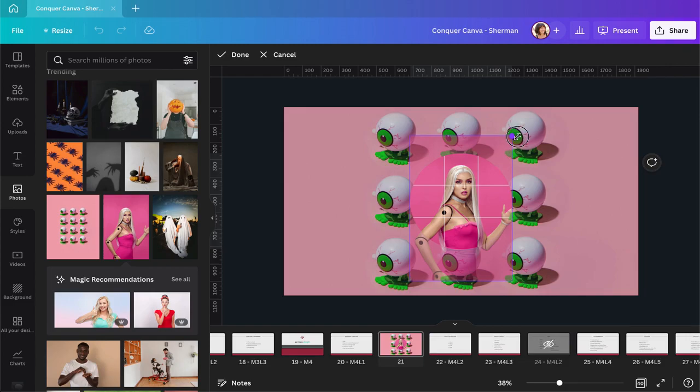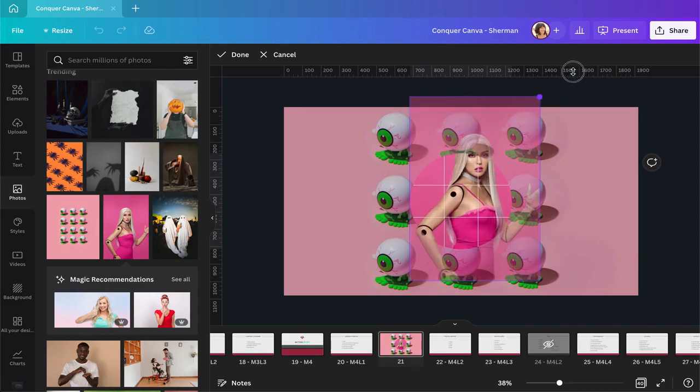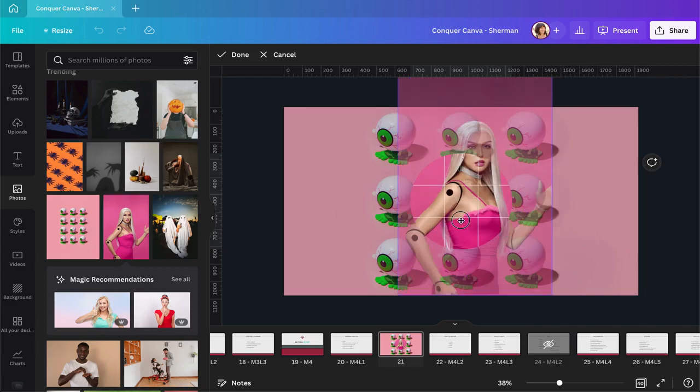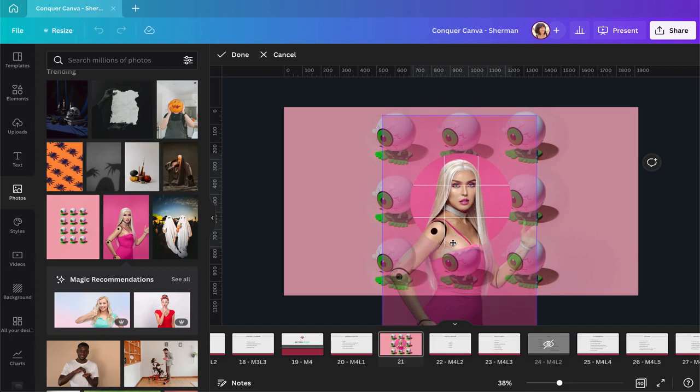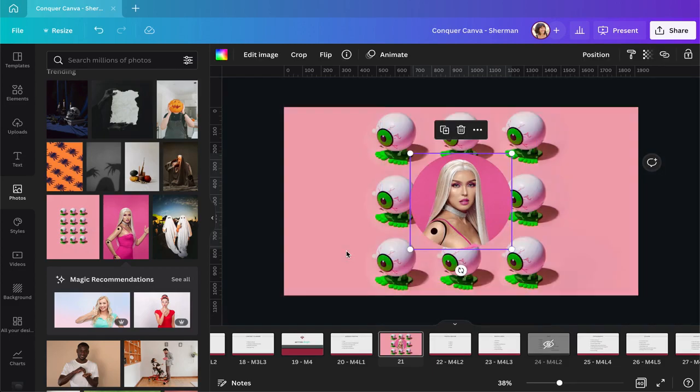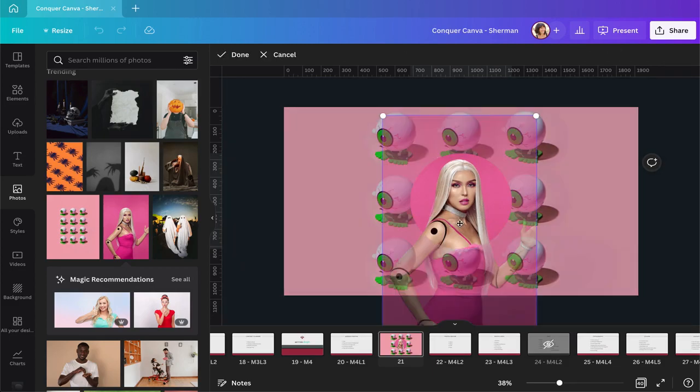You can't make it smaller than the frame. As you can see, it doesn't let me go any further, but I can zoom in and make it bigger and then move it to the position I want. So double clicking on your image will allow you to scale it and to move it.